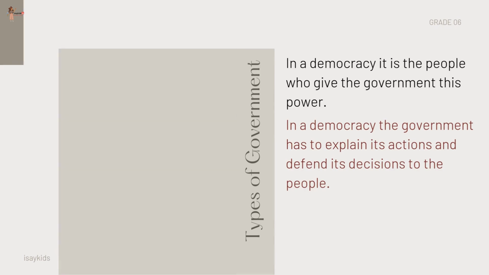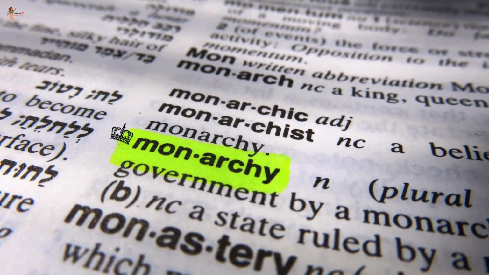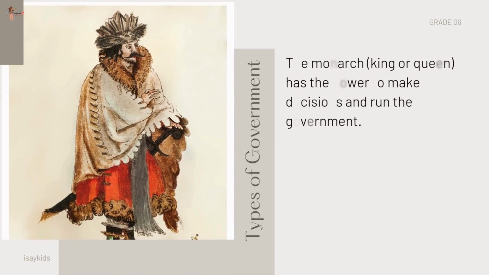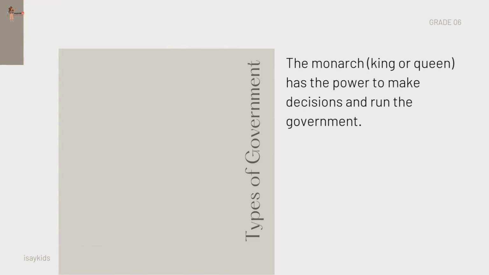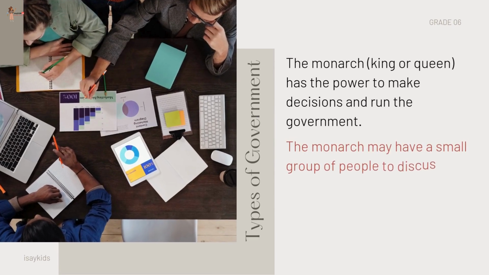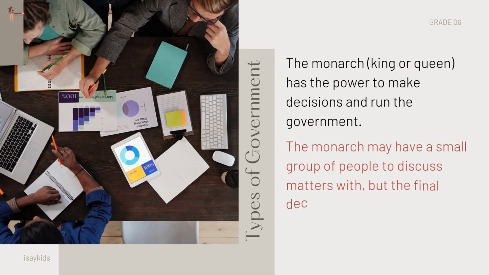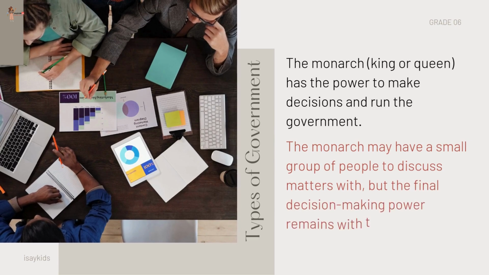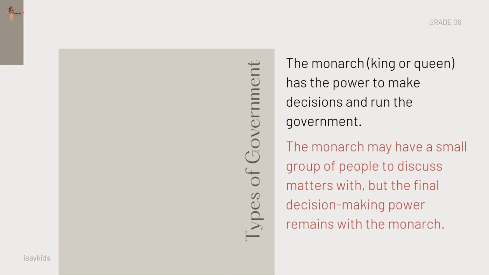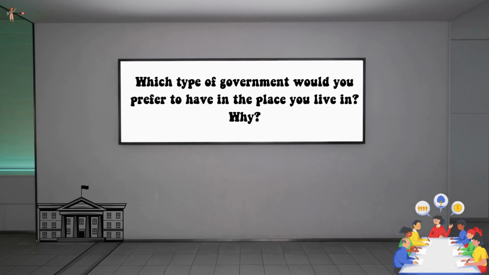Another form of government is monarchy. The monarch, that is the king or queen, has the power to make decisions and run the government. The monarch may have a small group of people to discuss the matters with, but the final decision-making power remains with the monarch. Unlike in a democracy,